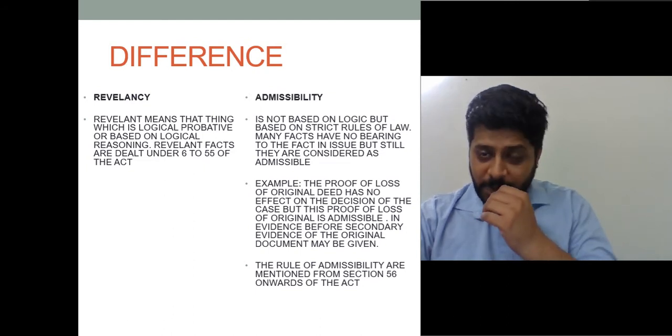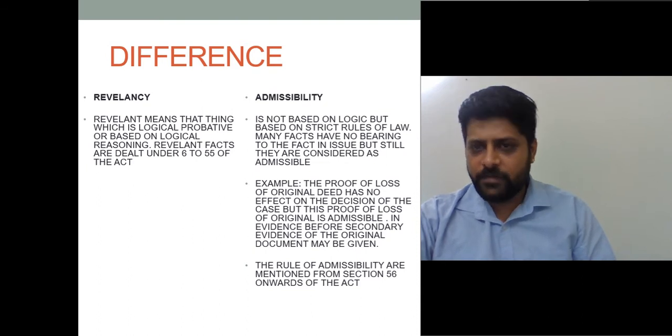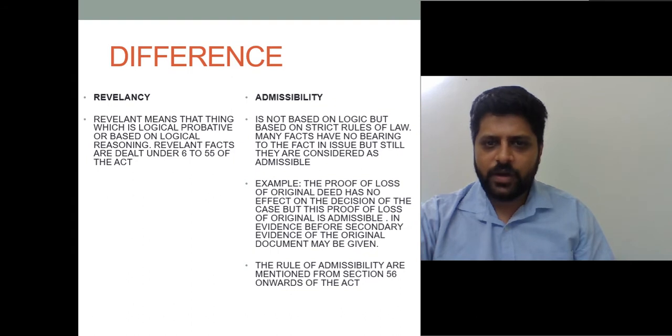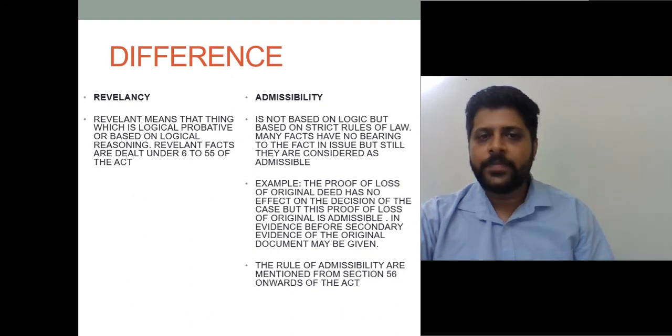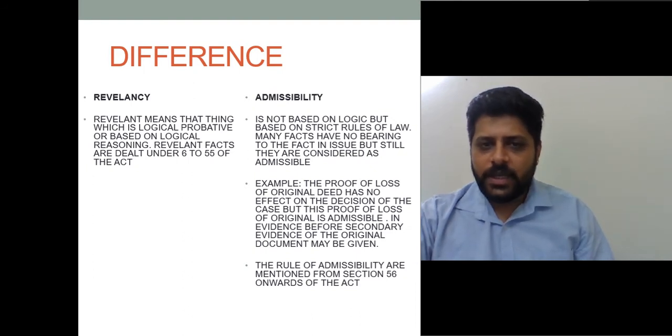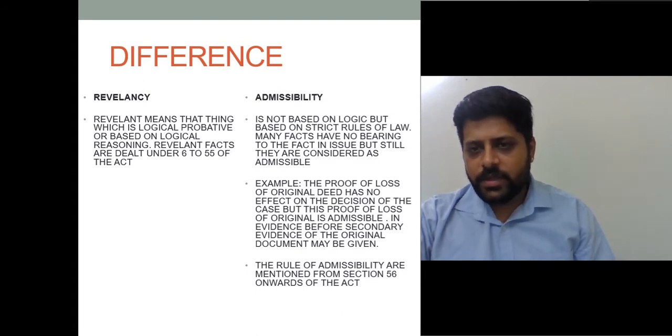Now to understand the admissibility of a fact, you can see an example. The proof of loss of an original deed has no effect on the decision of the case, but this proof of loss of the original is admissible in evidence before secondary evidence of the original document may be given.